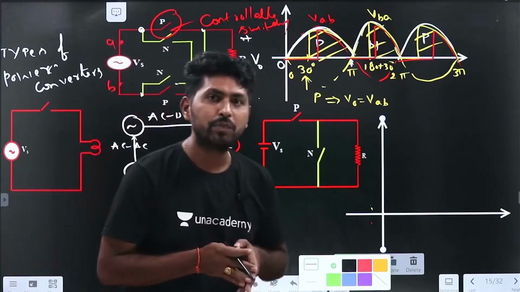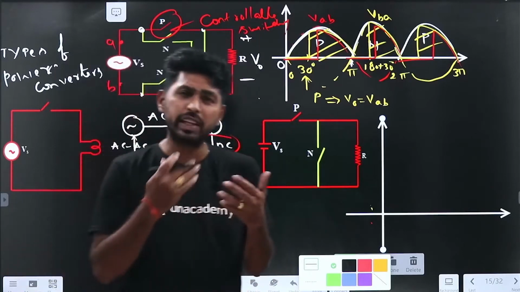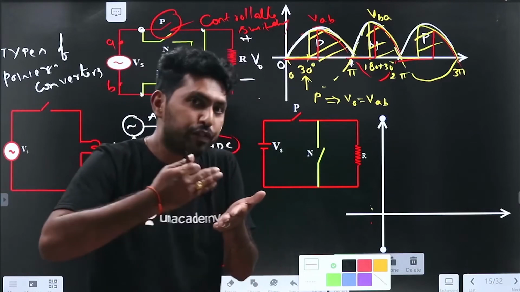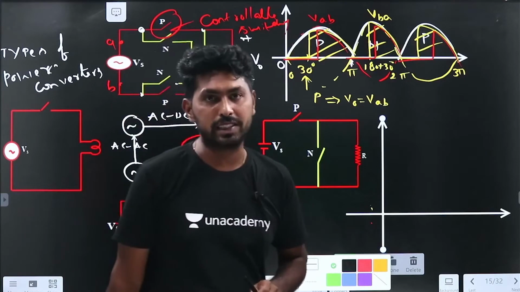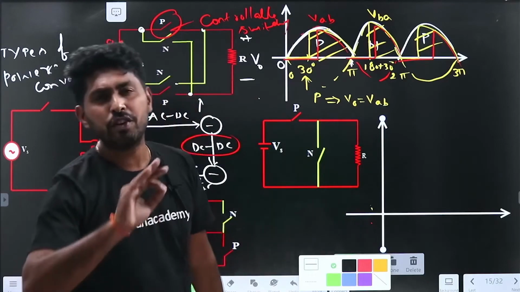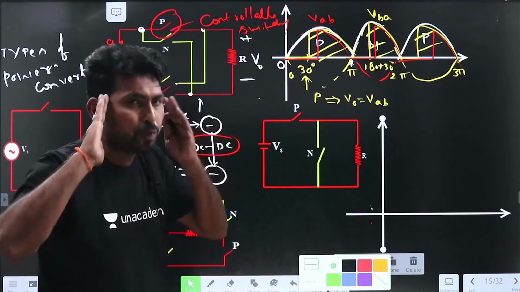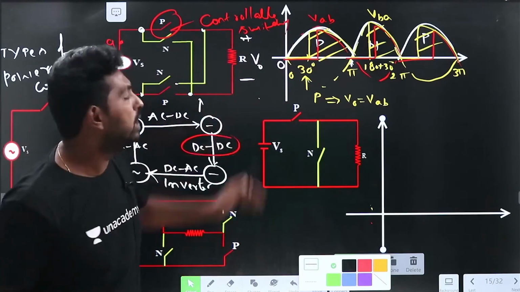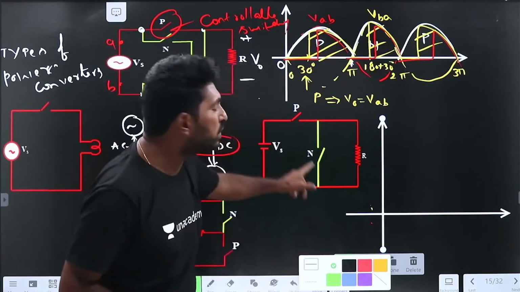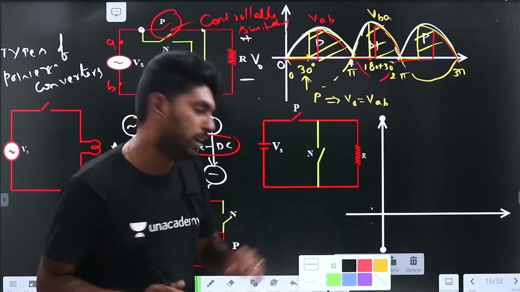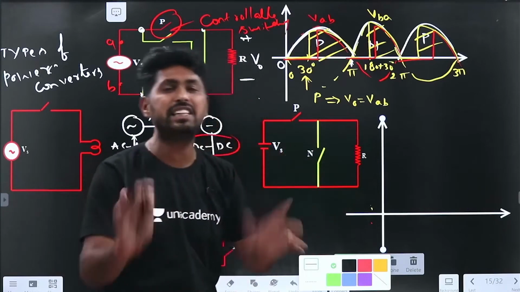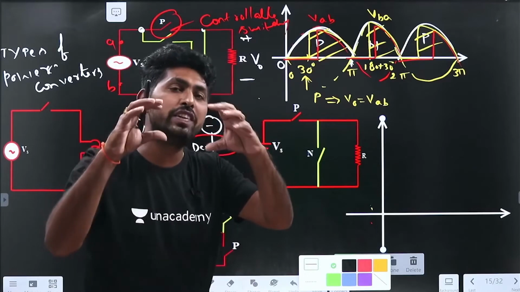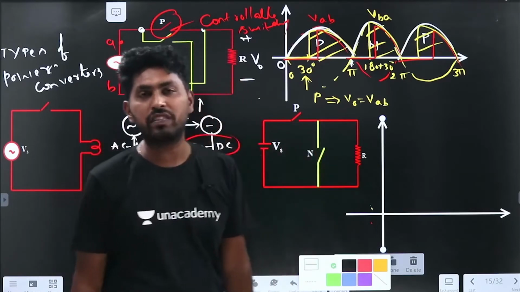Is that required? Actually, is that required? No, because here in this case the input is fixed input DC, and the output is variable output DC. In all the converters, the output voltages are variable, so you need to remember that. Observe, this is the simplest circuit of DC to DC conversion. If you can understand this one, you can analyze the DC to DC converter also. Even without prior knowledge, by observing the circuit you can tell whether it is a DC to DC converter or not.